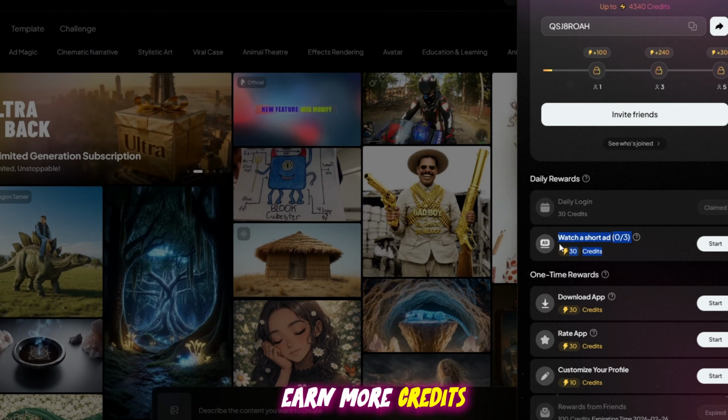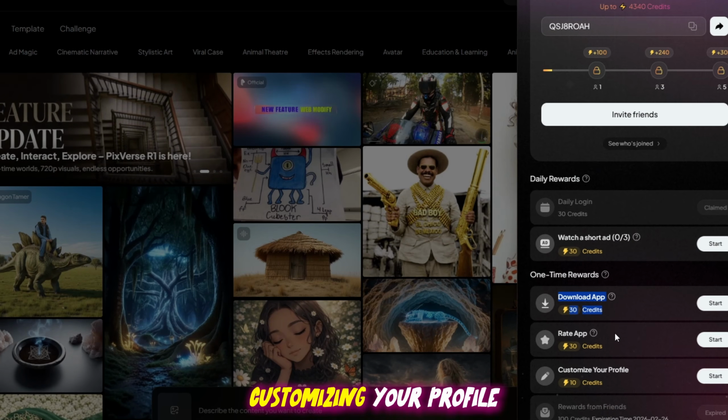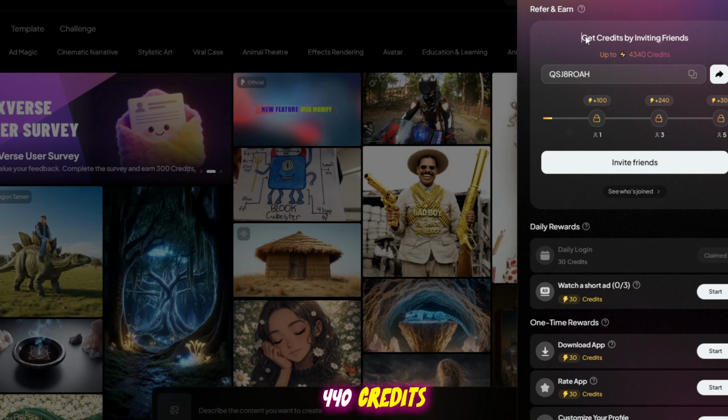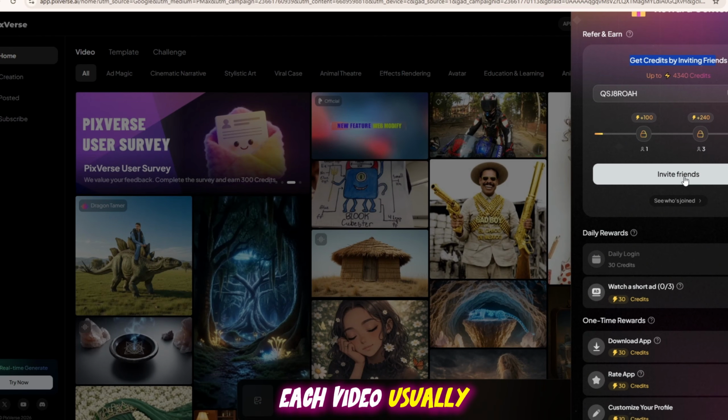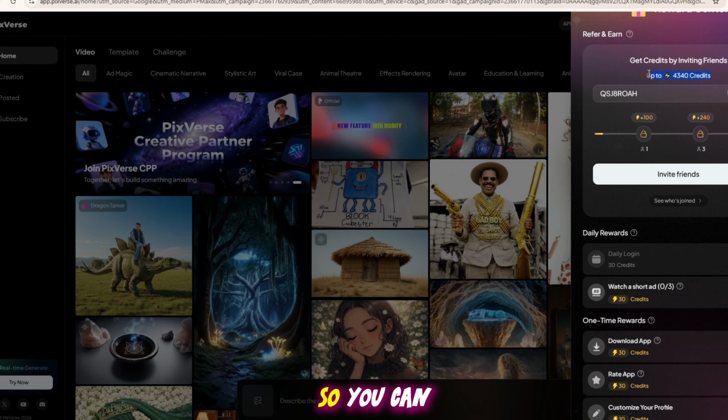Then go to the credits section where you can earn more credits by watching ads, downloading the app, rating the app, customizing your profile, or inviting friends using your referral link, where you can earn up to 440 credits. Each video usually costs about 25 credits, so you can easily create many videos.